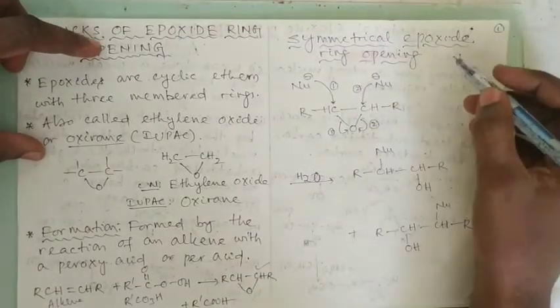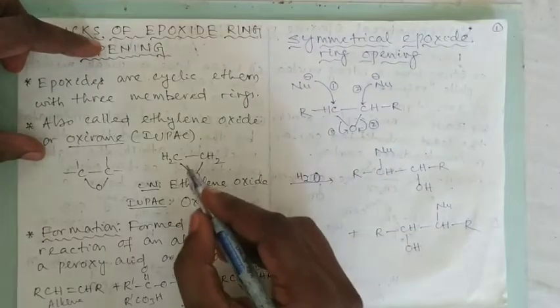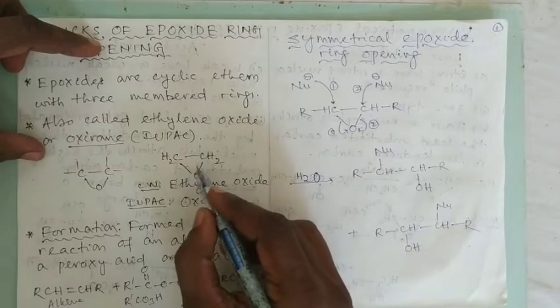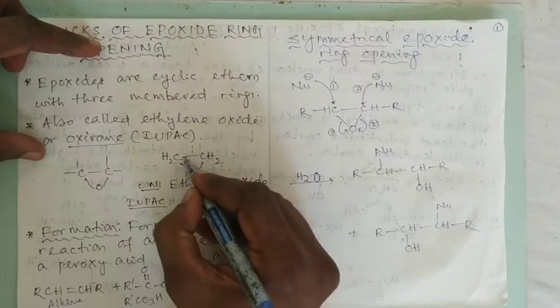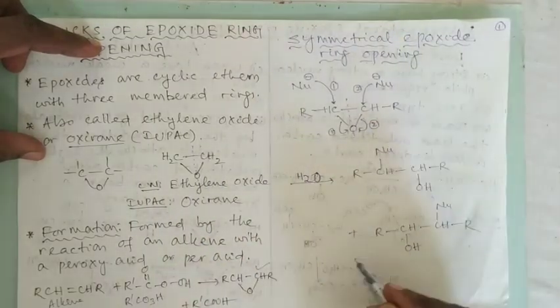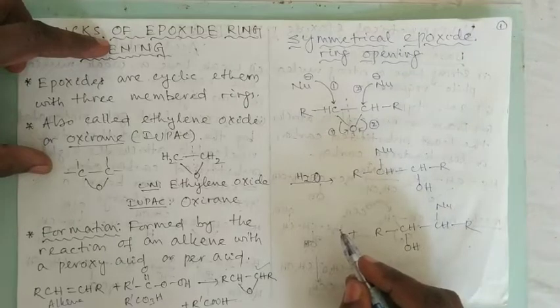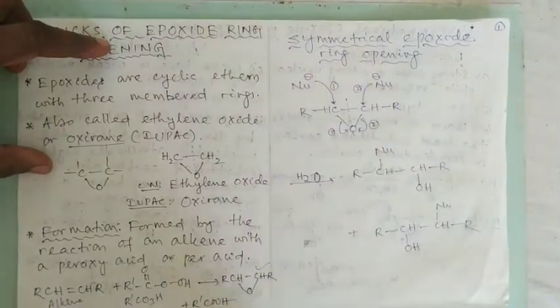Now you will see there are two different types of epoxide rings. This type of ring is known as a symmetrical ring, which can be equally divided into two equal halves. This is also a symmetrical ring. In case of a symmetrical ring, as in epoxide opening, the nucleophile attacks.